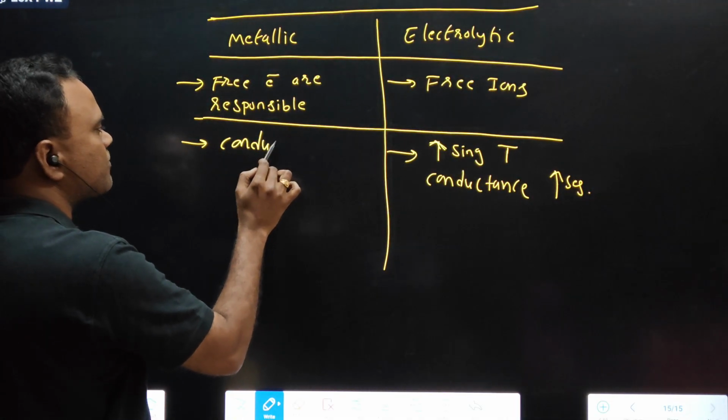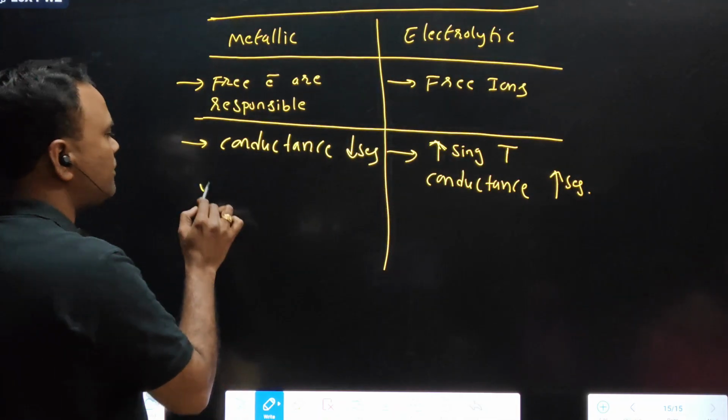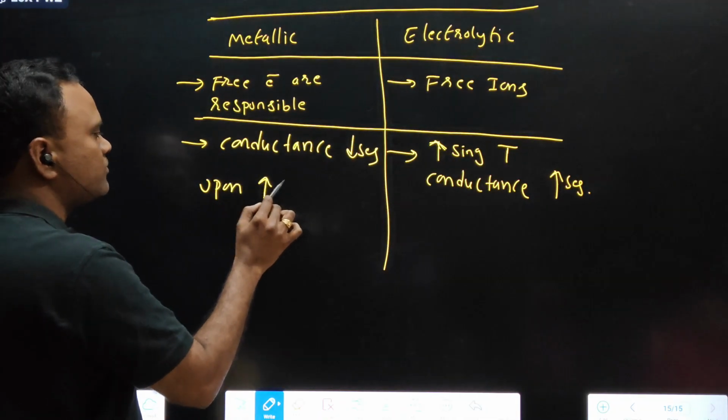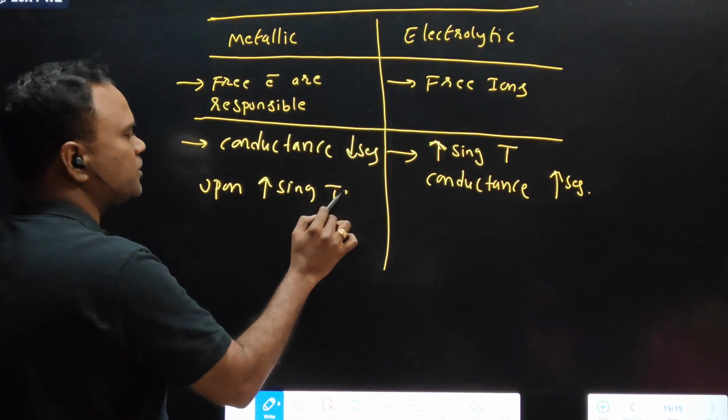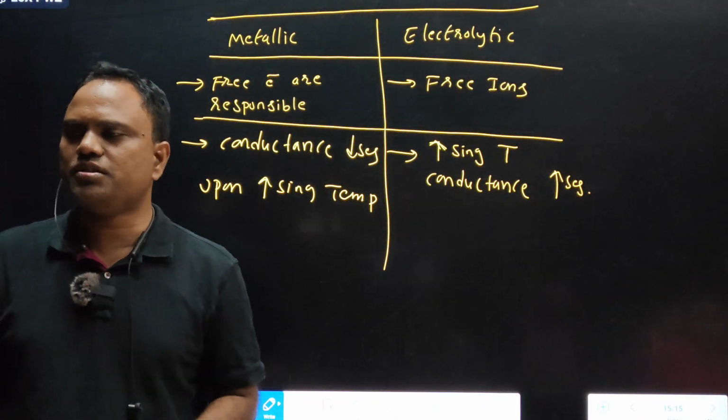Conductance decreases upon increasing temperature due to increase in the resistance.